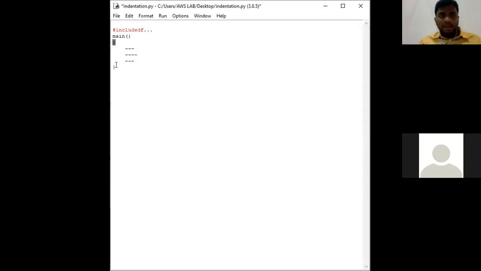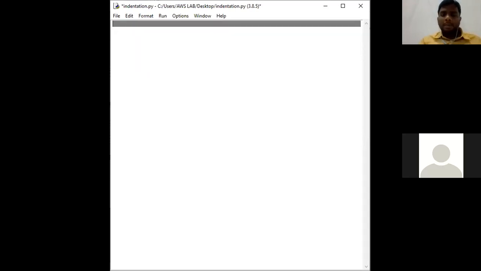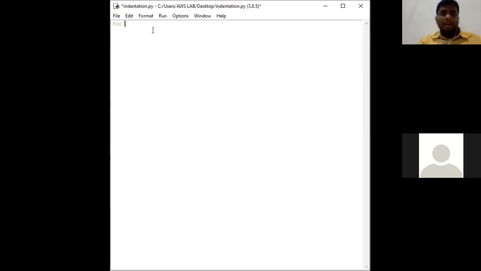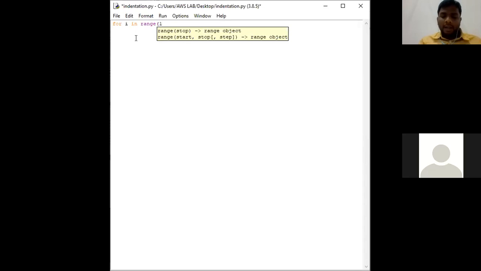Instead of these curly braces opening and closing, here in Python programming language, we are going to use indentation. So what is the purpose of indentation and how will it be useful? We shall have a look here. Say for. For is a keyword and it's one of the types of loop. In Python, there are two types of loop called for loop and while loop. For i in range of 1 comma 11.